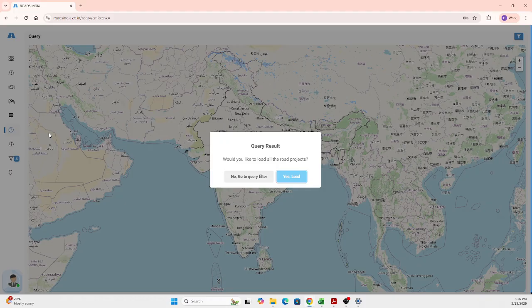You can directly go to the query filter, wherein you can make your own filters, or if you go with "Yes, load" on the right, you will get all the 2800-plus projects plotted in that map view.